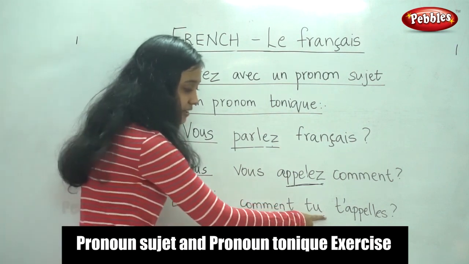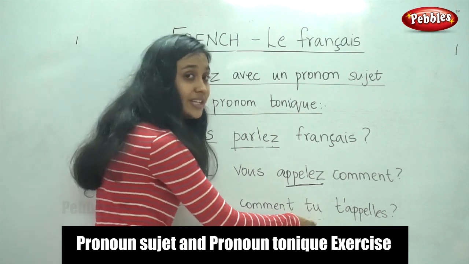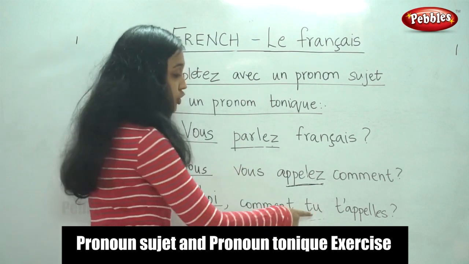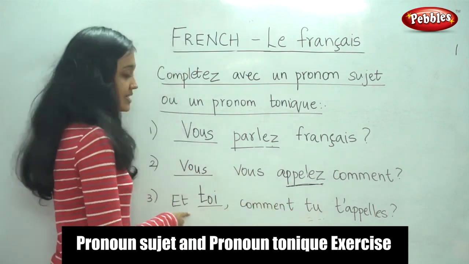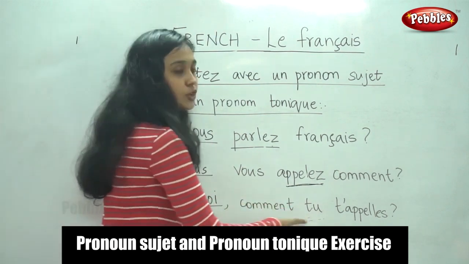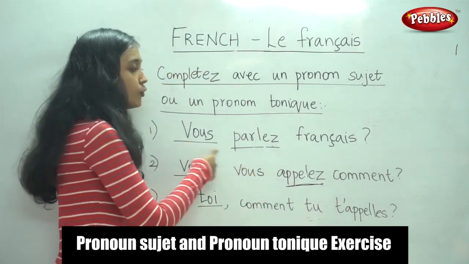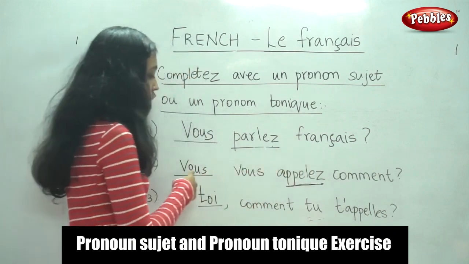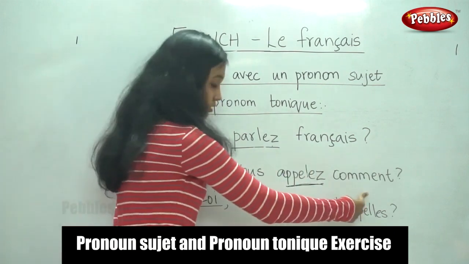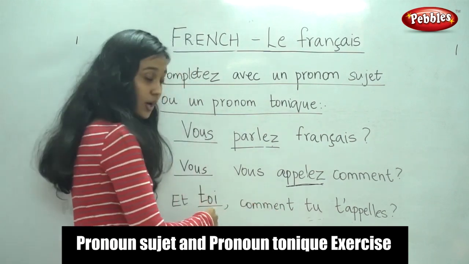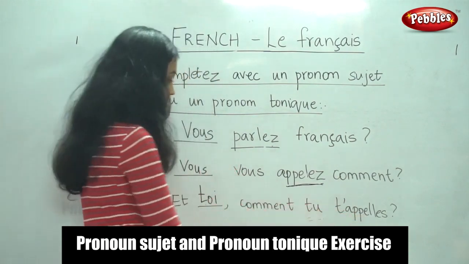The third sentence, we had to fill a pronom tonique. And we had the subject pronoun tu in the sentence. Therefore, we know that the pronom tonique for tu is toi. So, et toi, comment tu t'appelles? So, let us read these sentences once again. Vous parlez français? Vous appelez comment? Et toi, comment tu t'appelles?